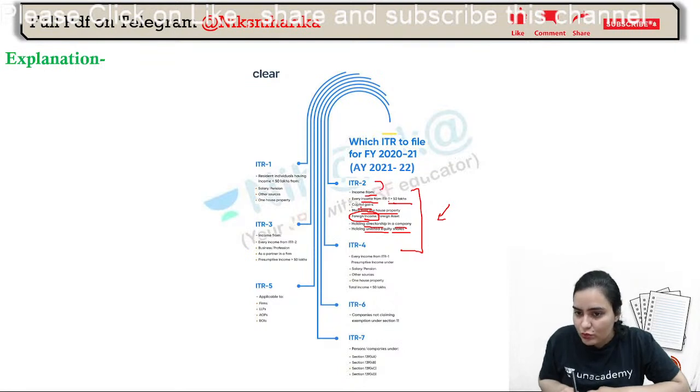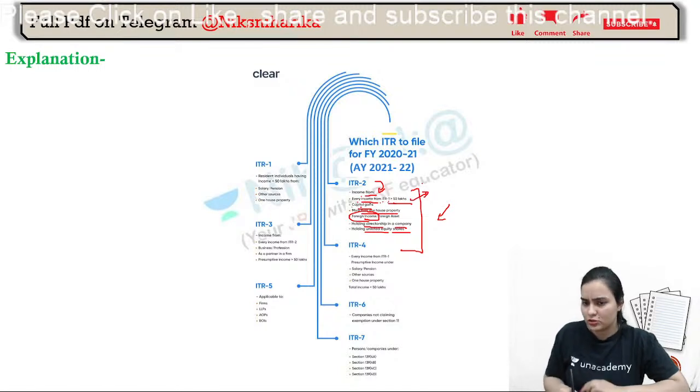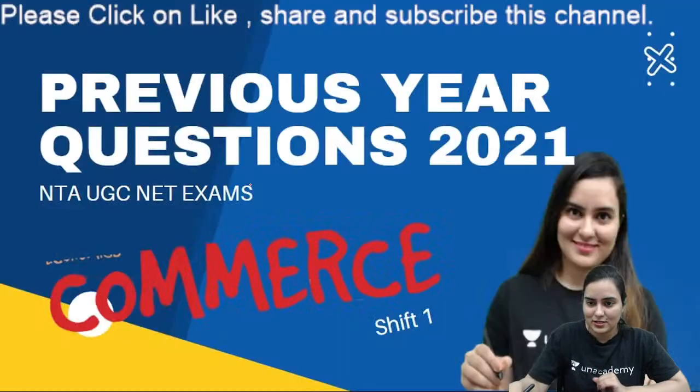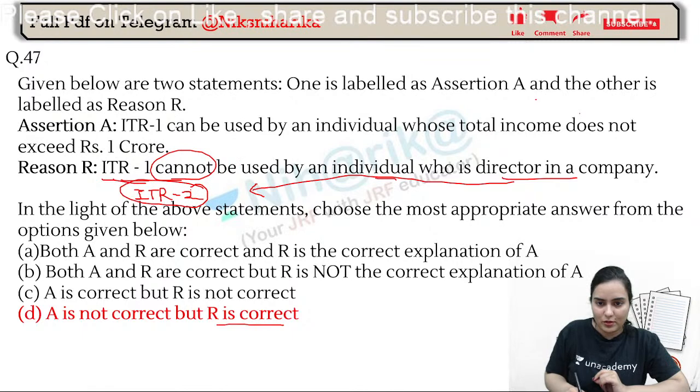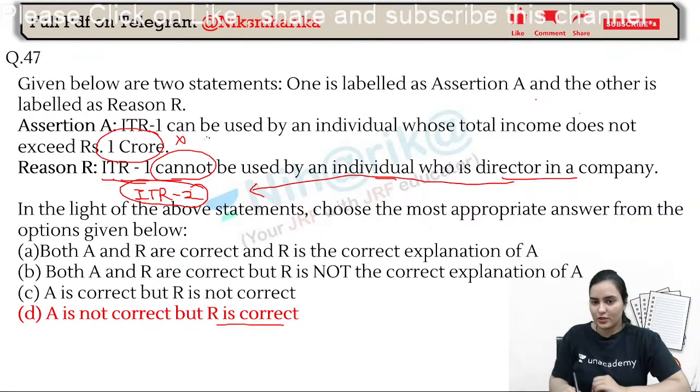In ITR 2, you can see income from every income from ITR 1 more than 50 lakh. So at least up to 50 lakh will come under ITR 1, isn't it? So don't you think this will be wrong? This statement will be a wrong statement. Why? Because it is giving the threshold limit of 1 crore. It should be what? 50 lakh.